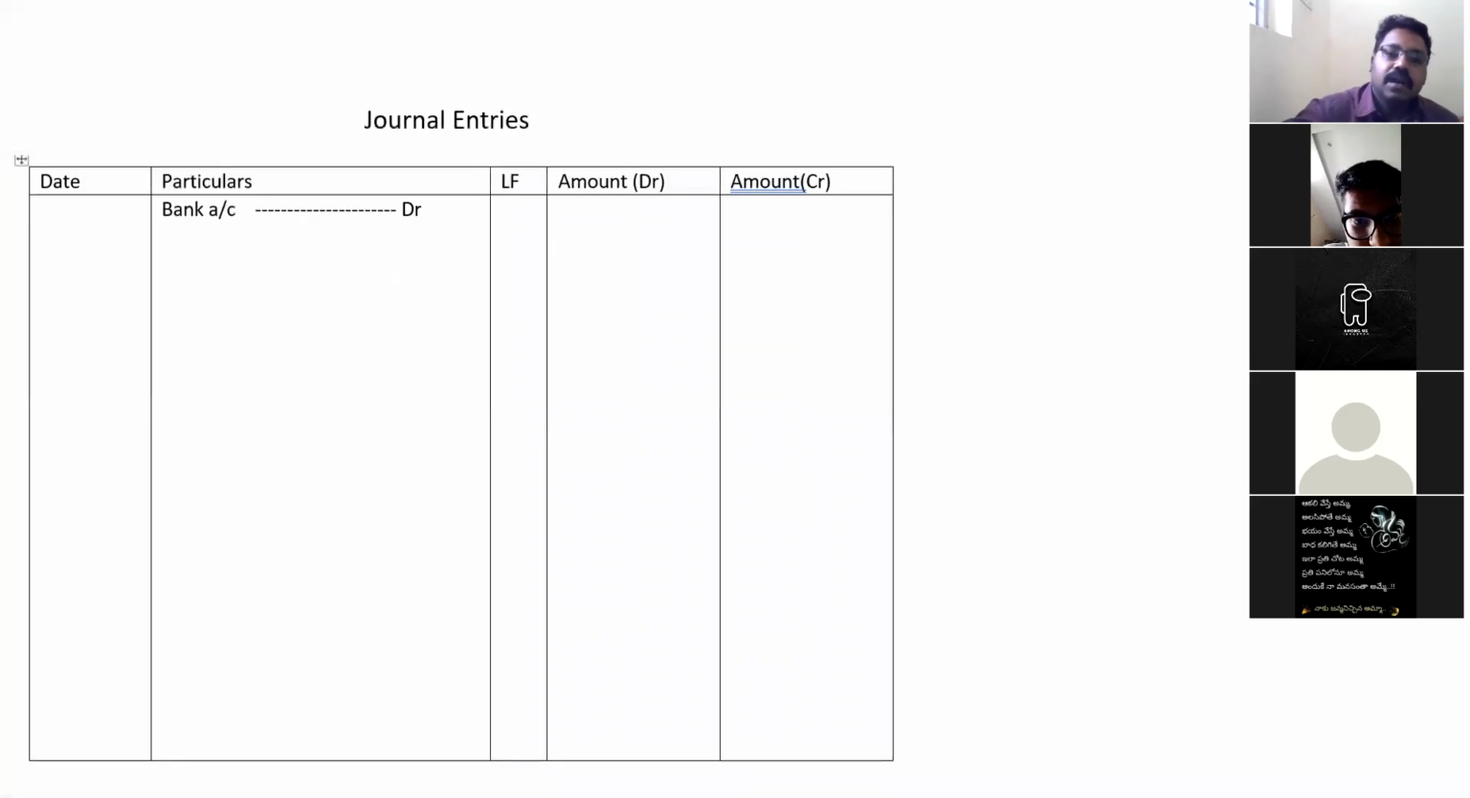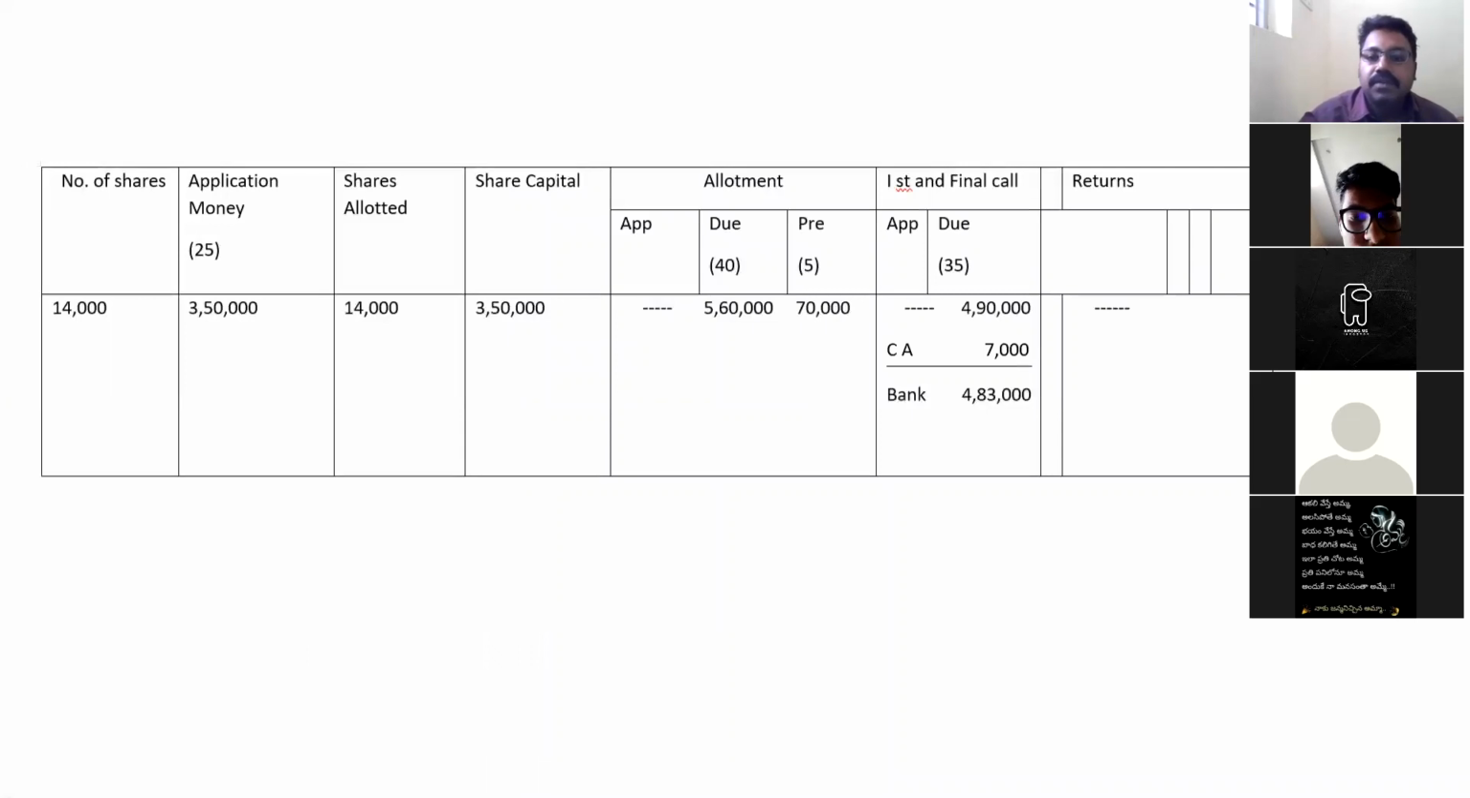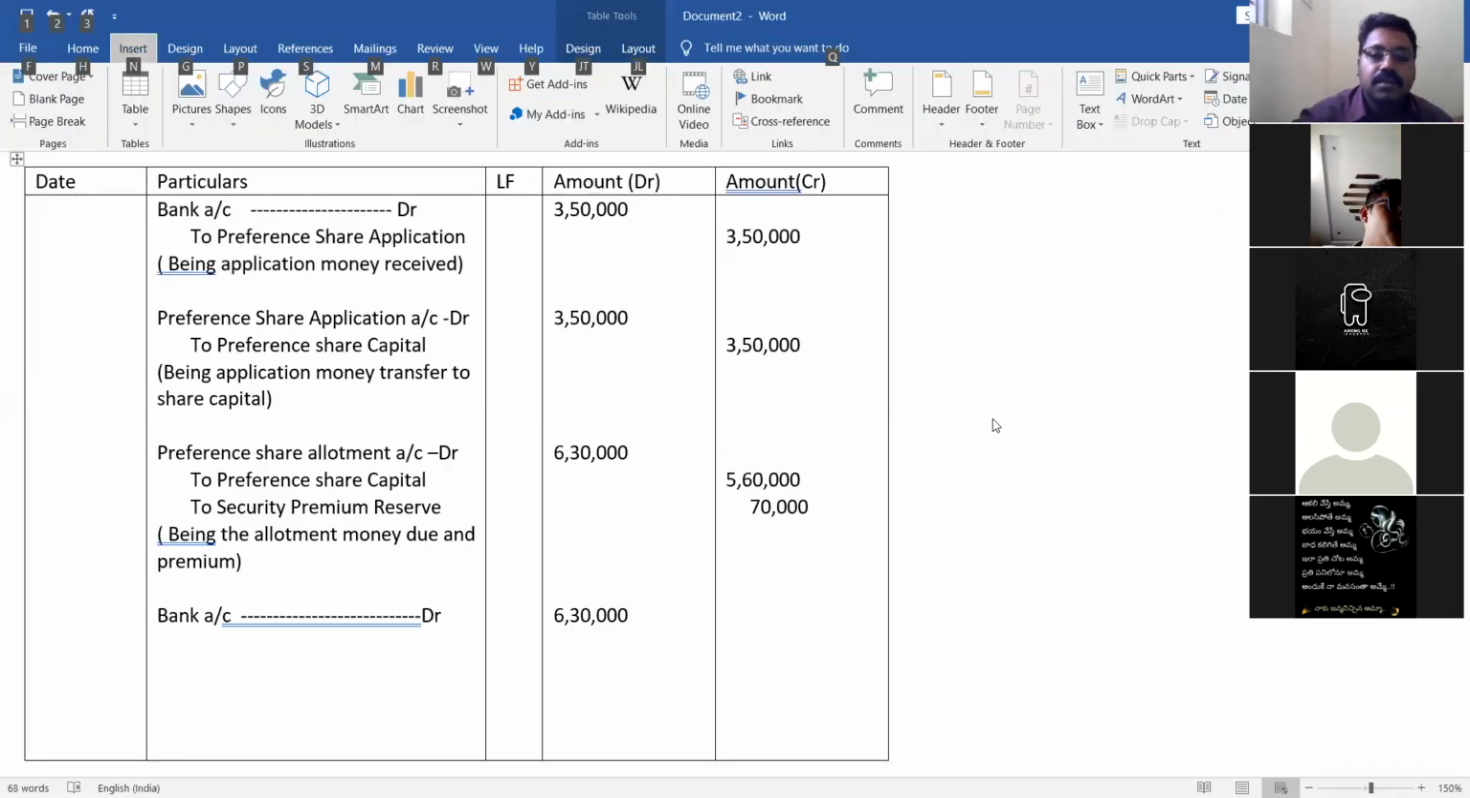How did you know? I'll go back to the table. See here. They have received only how much? 4,83,000, because out of this 4,90,000, the 7,000 is in arrears. We have to remove that 7,000. That comes to 4,83,000. The company has received that 4,83,000. Got it?